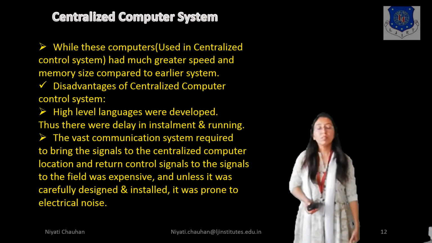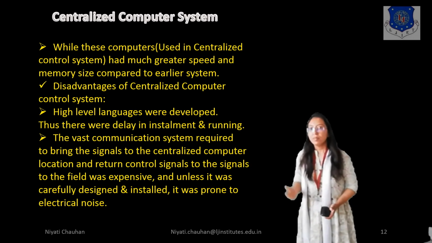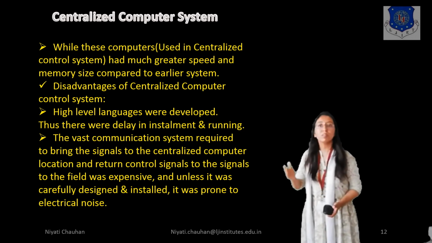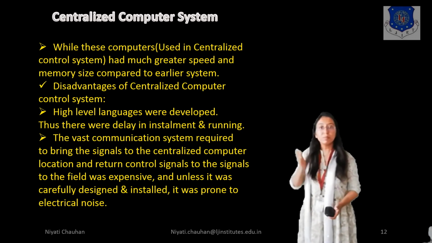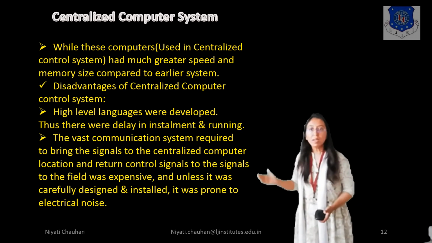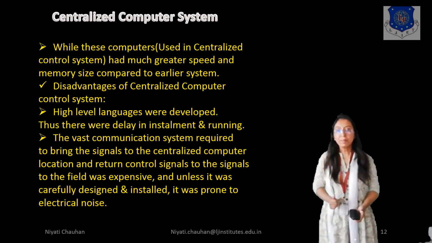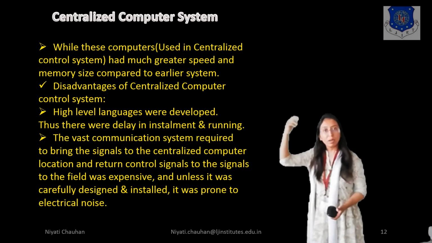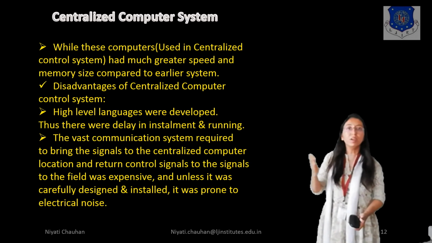In a centralized computer system, the advantage is that the computers used in the centralized computer control system had much greater speed and memory size compared to earlier systems. Memory size is high compared to earlier systems. This is the advantage of a centralized computer system.